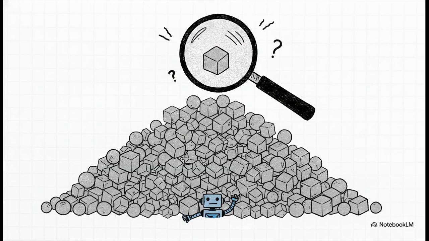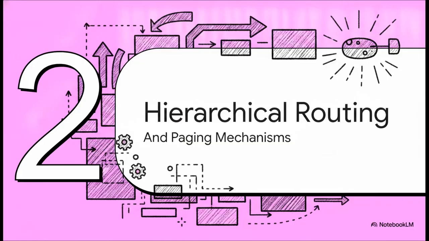But here's the real kicker. Even if you categorize everything perfectly, semantic similarity alone totally fails at scale. Imagine asking a worker agent about a specific shipping delay from, say, 3 weeks ago. A flat database might return 10,000 results just because they contain the word shipping. So the agent is still drowning in similar but totally irrelevant results. That brings us to hierarchical routing and paging.